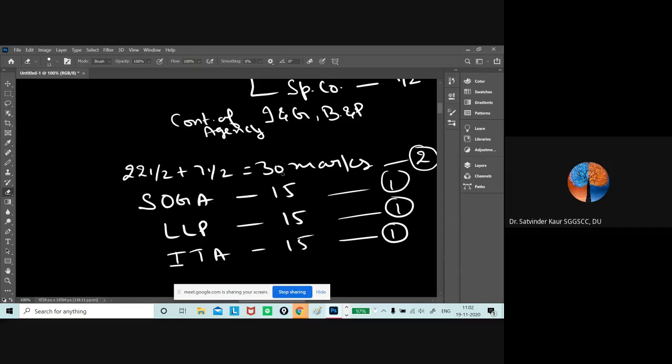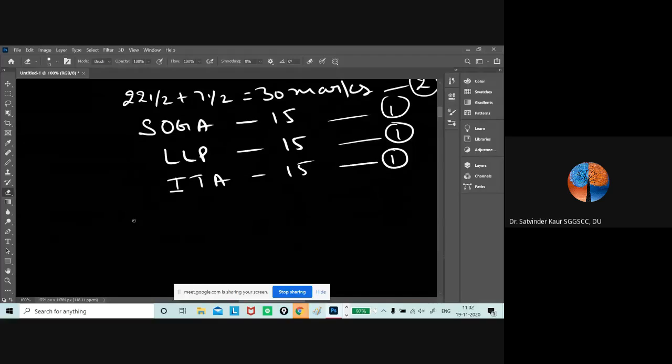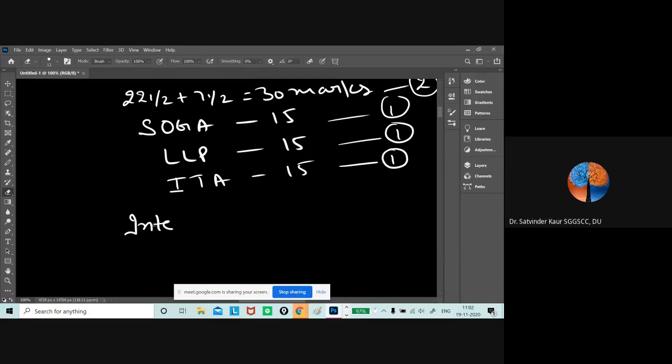So now we are starting with the Indian Contract Act, and the weightage of the Indian Contract Act is more than 30 marks, because when we talk about your internal exams or assignments, generally the first units are covered.